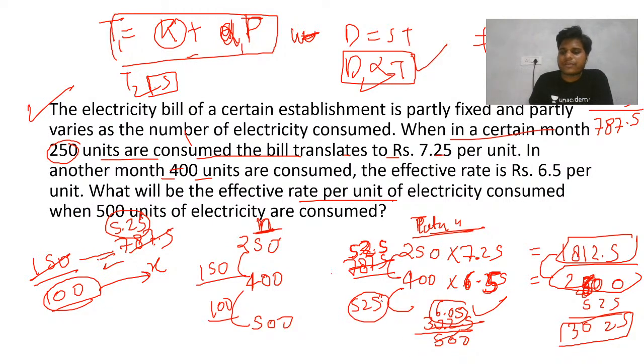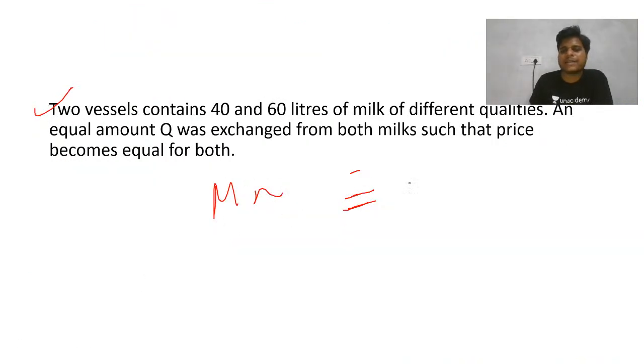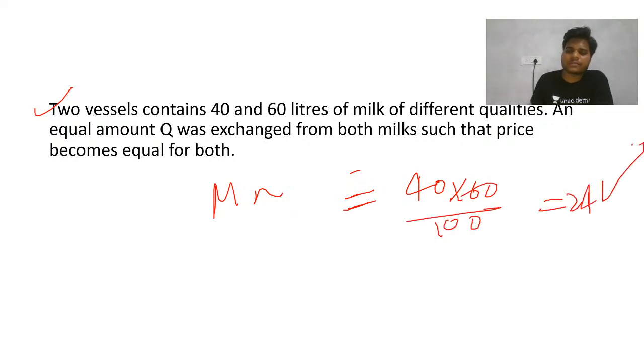So that is 5 to 5. As this 100 increases, you just add 5 to 5 to this and you will get this number. So this is the total electricity bill, 3025, when there were 500 units. If you divide this by 500, we will get the rate per unit. Fine. So for this, the answer is 24. Again, for this question you have to use this thing, that is 100. Yeah, 24 is the right answer.